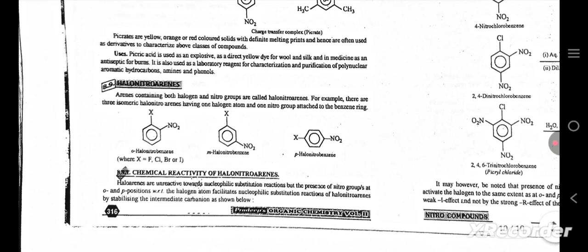Uses. Picric acid is used as an explosive, as a direct yellow dye for wool and silk, and in medicine as an antiseptic for burns. It is also used as a laboratory reagent for characterization and purification of polynuclear aromatic hydrocarbons, amines, and phenols.